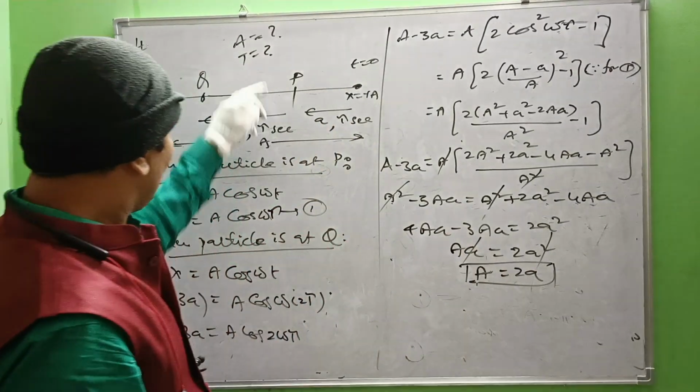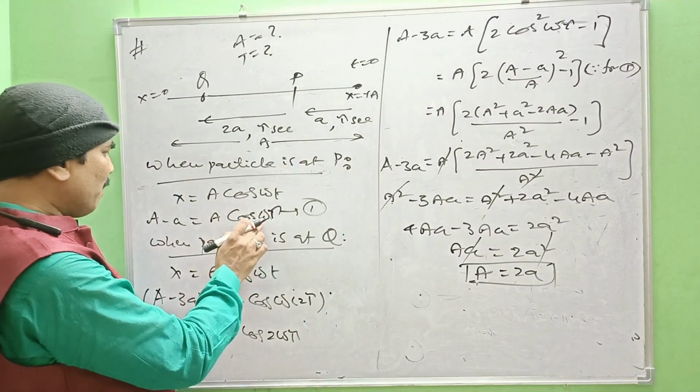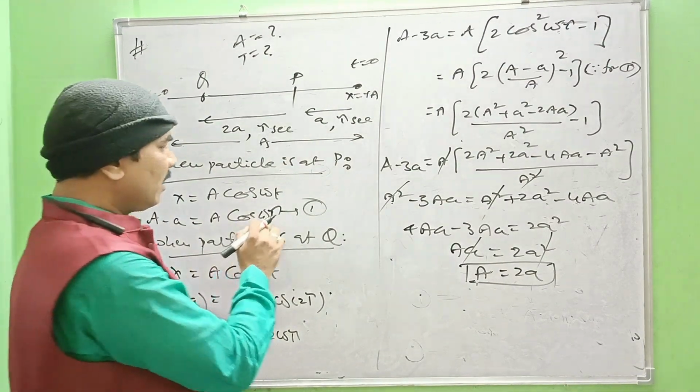Now coming to the time period. How to get the time period? Replace omega by writing 2 pi by capital T in the first expression.